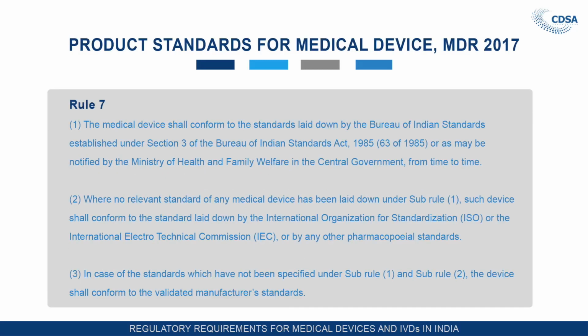Product standards for medical devices, Medical Device Rules 2017. Rule 7 of the regulations says, medical devices shall conform to the standards laid down by the BIS, established under Section 3 of the BIS Act 1985, 63 of 1985, or as notified by the Ministry of Health and Family Welfare in the central government from time to time. So, BIS is the standards authority in case of medical devices. So, all standards of medical devices have to be complied with as BIS standards as per Rule 7.